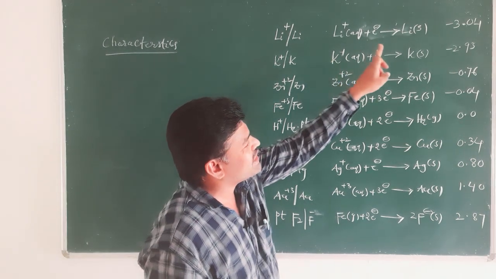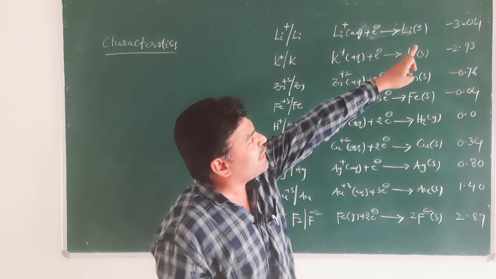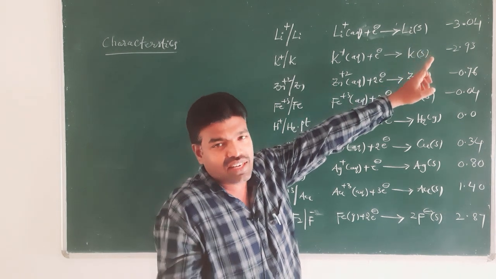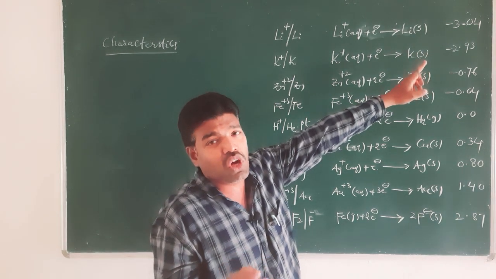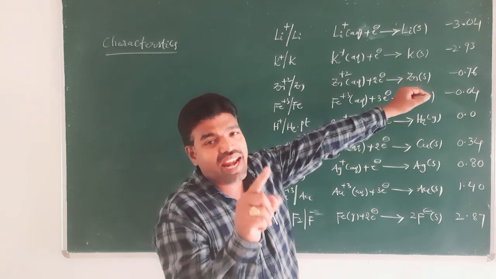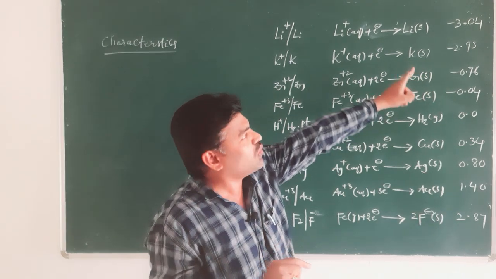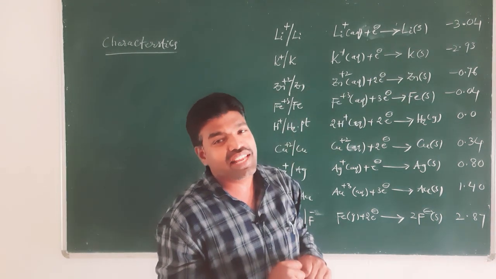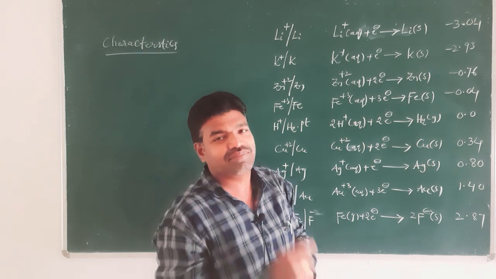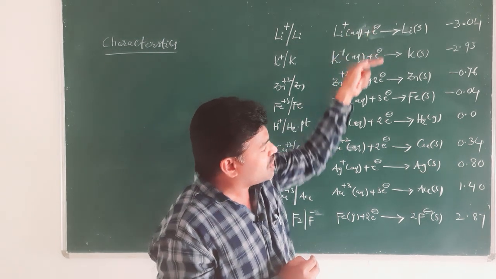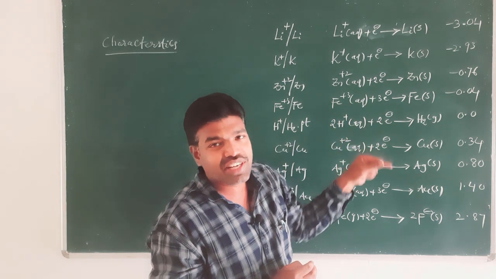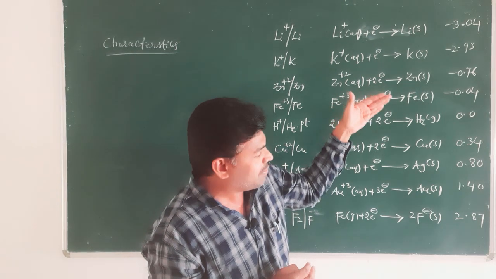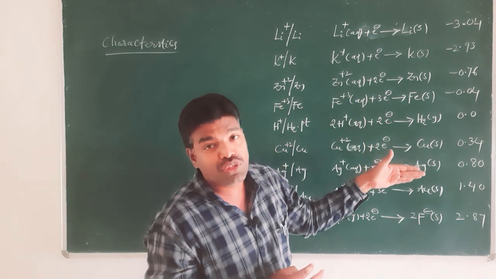So, the electrochemical series starts with negative standard reduction potential. In other words, we can call them SRPs, standard reduction potentials. The electrochemical series starts with negative SRP values, and as we go down, the negative standard reduction potentials become positive.